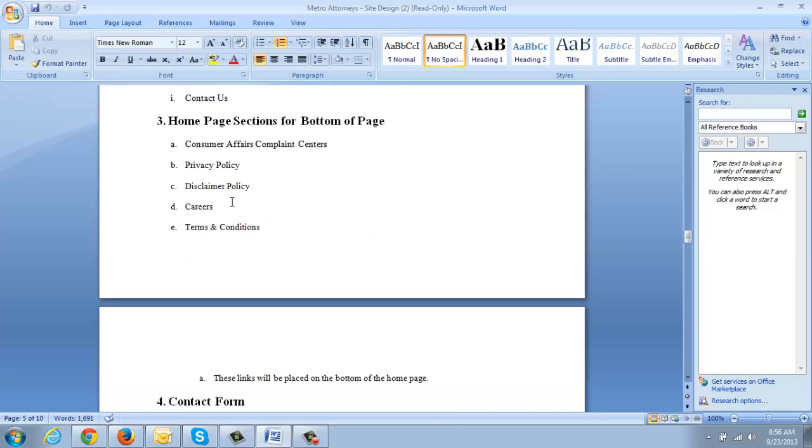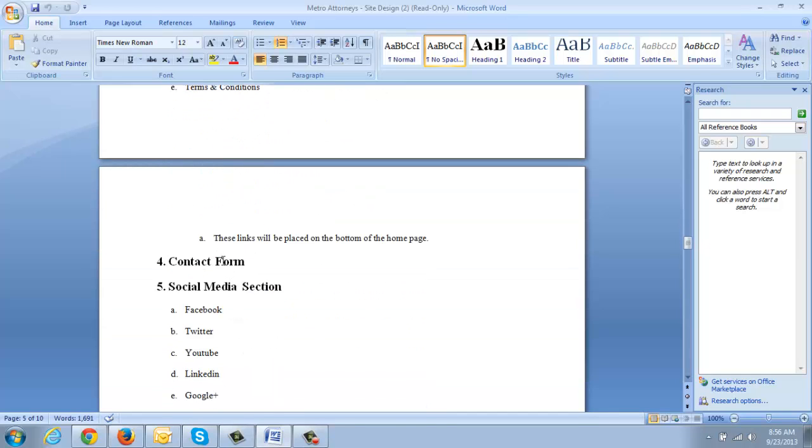Okay, bottom of the page, this is all content, that's no problem. Contact form, of course, we're going to have that all over the place because we want people to contact you, along with the phone number.